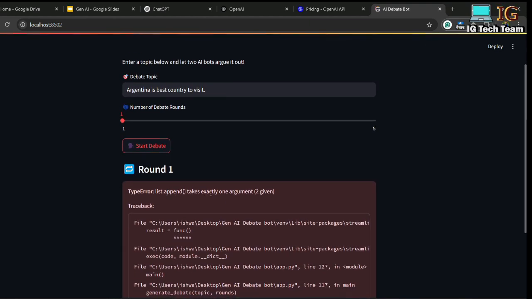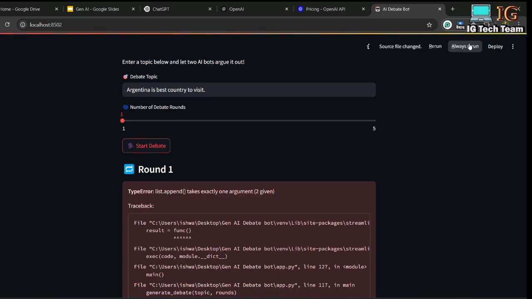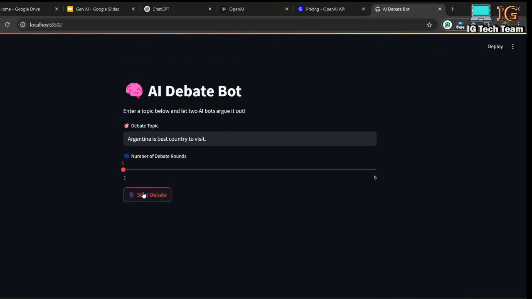Okay, list append takes exactly one argument, two given. Okay, where is append? Here. Oh, I have to pass this title and this value in a tuple. So I have to write it this way. I have to pass this in a tuple. Okay, and that means I am appending values like this. So this is the first content. This will be the second tab. This will be the third tag. So I will be appending values in this tuple. Okay. Now I have to rerun again. Okay, now I can click on start debate.